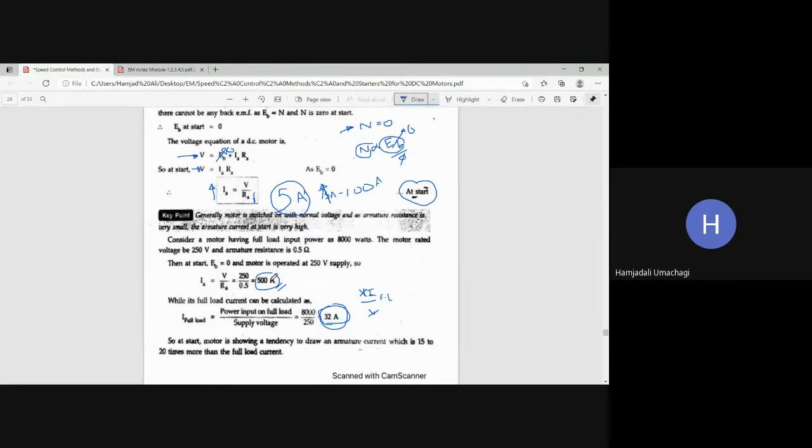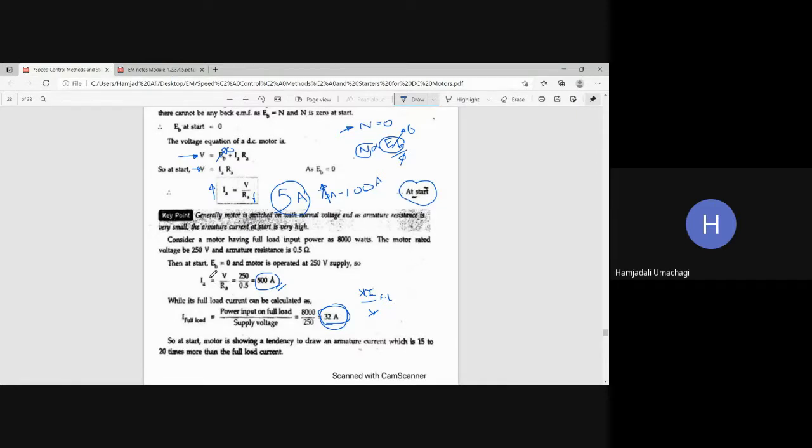So in order to protect the motor from such high starting current, we are going to make use of some resistance, which will be connected in series with the armature only at the time of starting, and later on we need to remove that resistance. If you keep that resistance there itself, then high resistance will cause high copper loss, high power loss. Because of that, the machine may not pick up the speed.